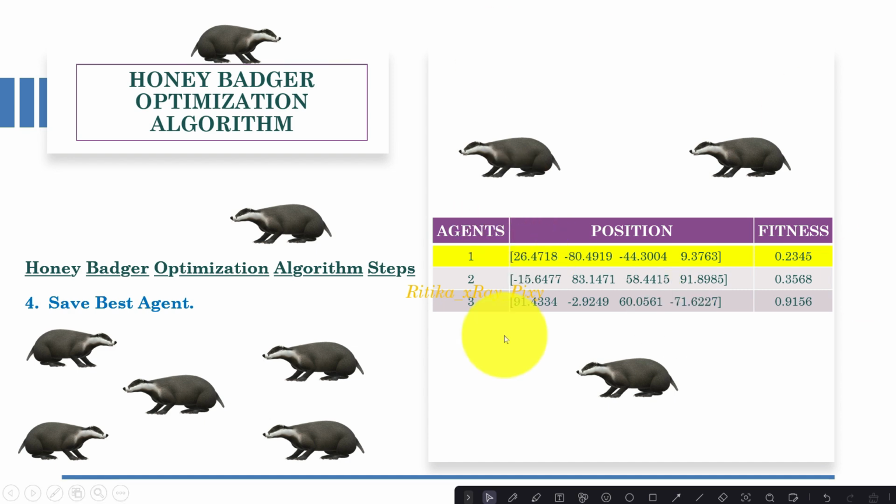Suppose we have 3 agents, and for these 3 agents you can see the position and fitness value. Among all, the first agent's fitness value is better in comparison with the second and third agents. So we will consider the first agent as the best agent among all. And in the honey badger algorithm, we consider the best agent among all as the target.